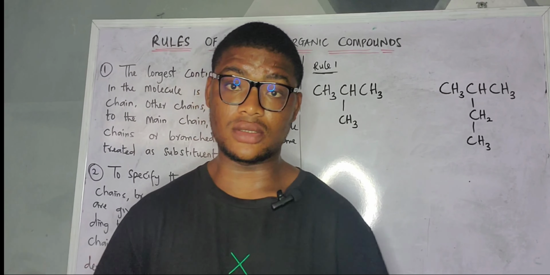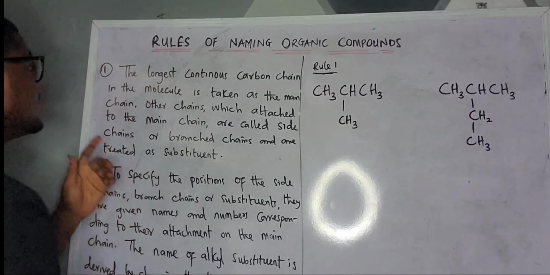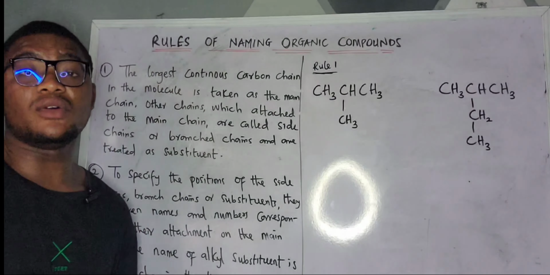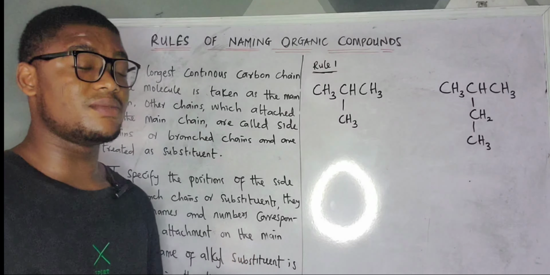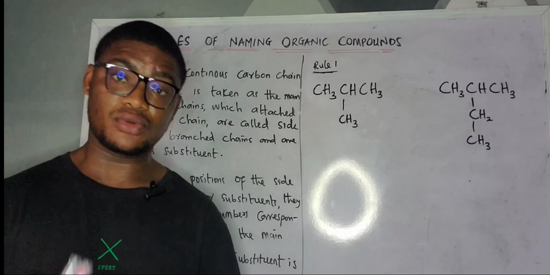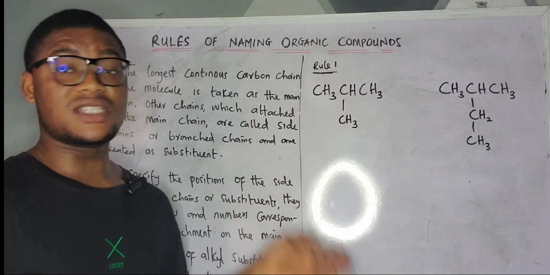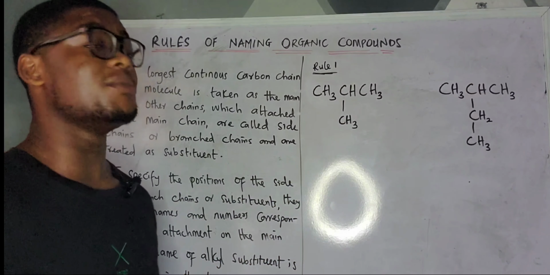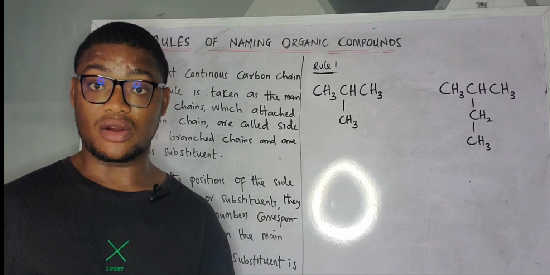Now let us move into the whole thing, the naming of organic compounds. Let's talk about the rules of naming organic compounds. We have many rules, but I'm going to summarize mine in 8 rules. The 8 rules are going to cover everything, both O level and A level. But for Jambite, even up to rule 6 or 7 should be okay for you, without rule 7 and 8.